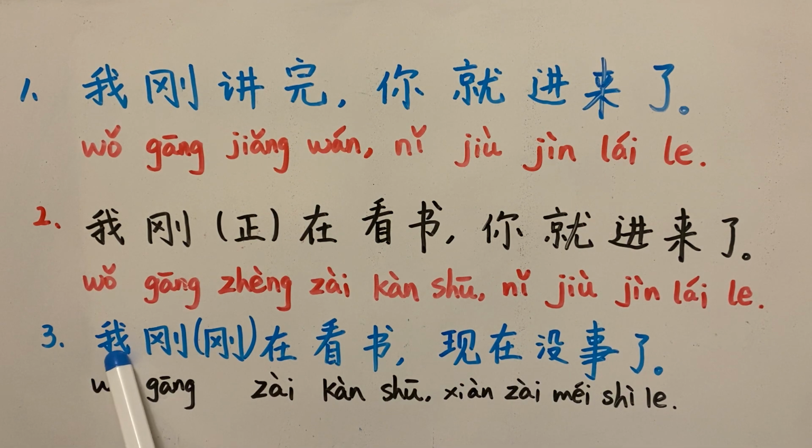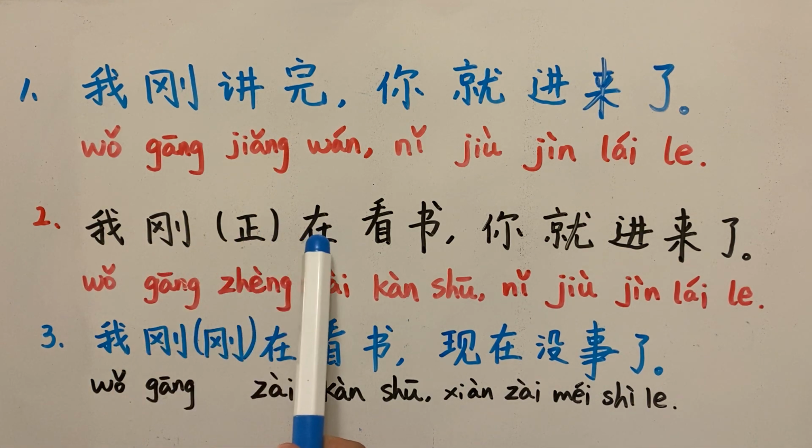It means I was reading a book, but only when you translate the sentence into English can you say I was reading a book. But in Chinese, 我刚在看书 means this action has just finished. It's over. It's done. Unlike the second one, 我刚在看书，你就进来了。It implies that when the person came in, I was in the